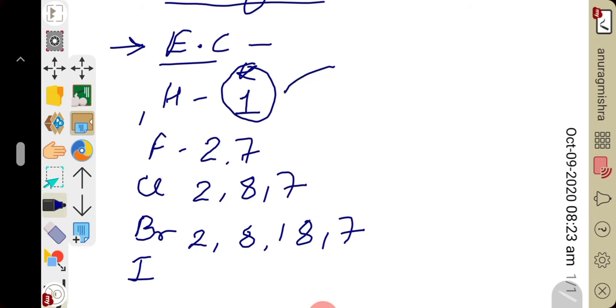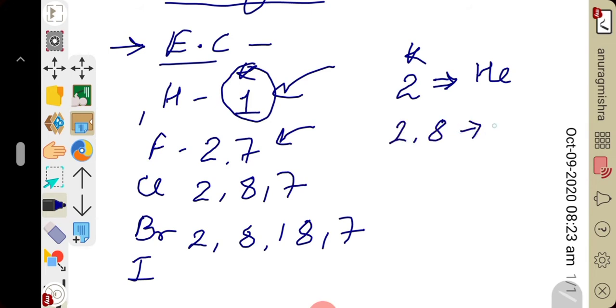After gaining one electron, its outermost shell will contain 2 electrons, which is equivalent to the electronic configuration of helium. Similarly, fluorine is short of one electron. It will gain one electron and achieve the electronic configuration of the nearest noble gas, neon. Likewise chlorine is also short of one electron. After gaining one electron, it will achieve the electronic configuration of the nearest noble gas, argon.